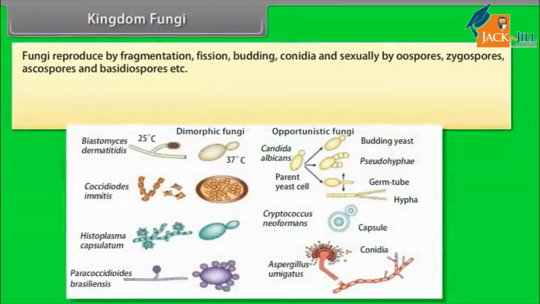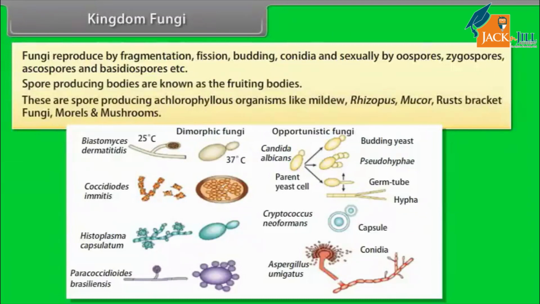Fungi reproduce by fragmentation, fission, budding, conidia, and sexually by oospores, zygospores, ascospores, and basidiospores, etc. Spore-producing bodies are known as fruiting bodies.